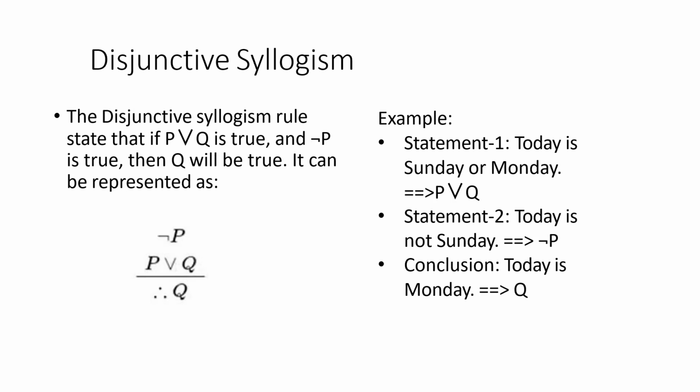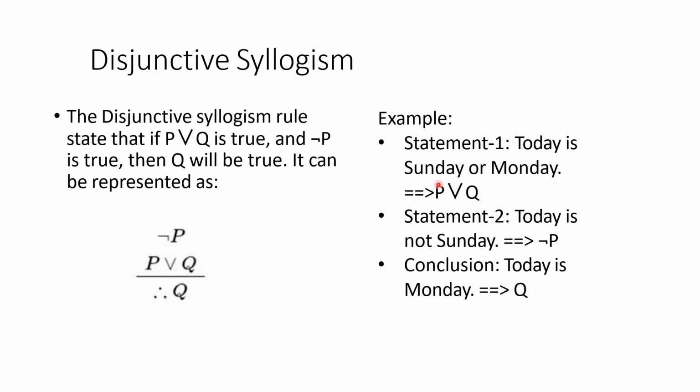Next is disjunctive syllogism. It says that if P or Q is true, and not P is true, then Q will be true. P or Q is true means either P or Q is true, and it is given that not P is true. Not P is true means P is not true, right? Then Q should be true.